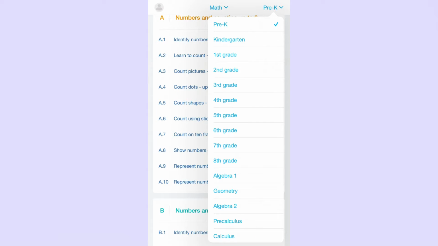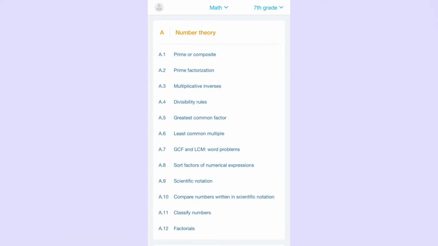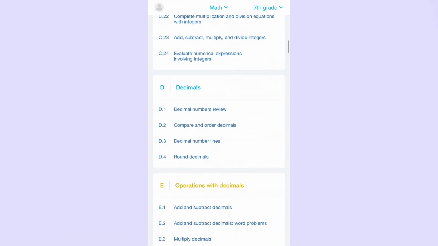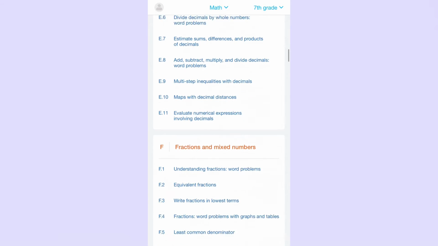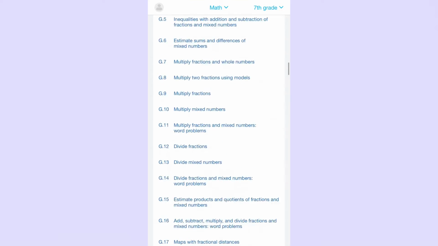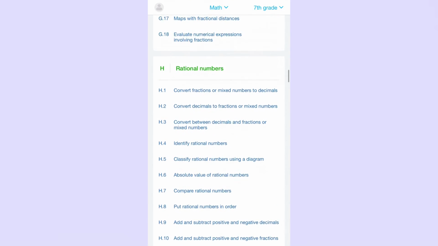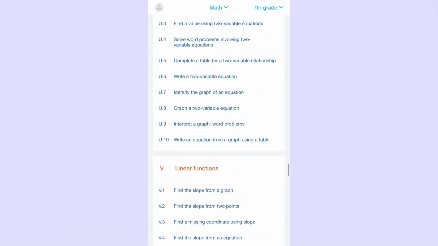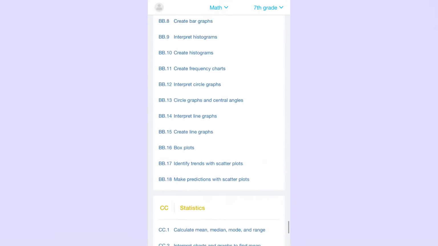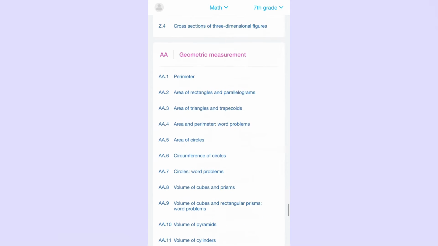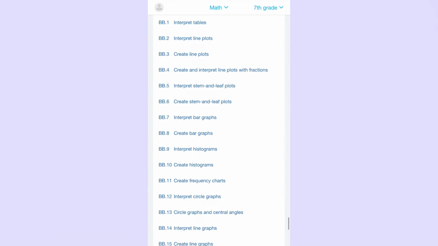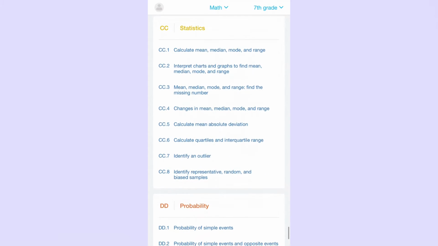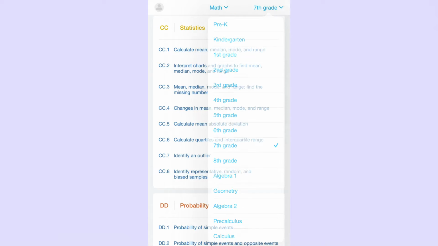Not kindergarten. I'm a seventh grader. So they have A, C, D, E, F, G, H, I, K, and so on, then A, B, B, and C, C, and D, D. Then done. Then if you go to the next one, it helps you a lot, guys.